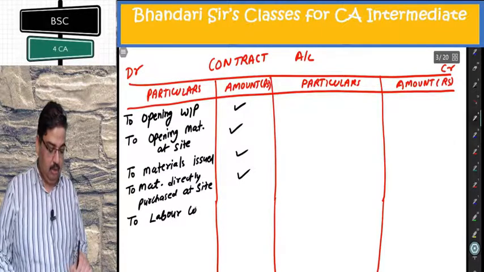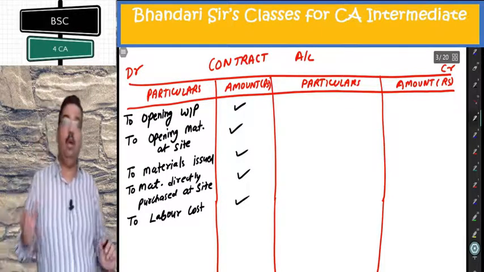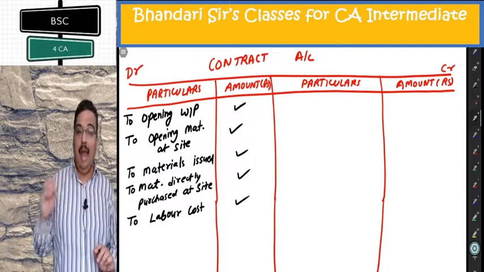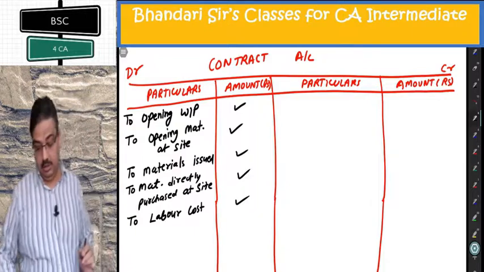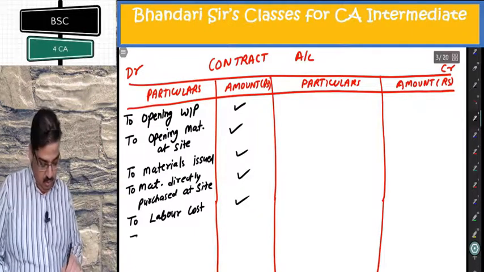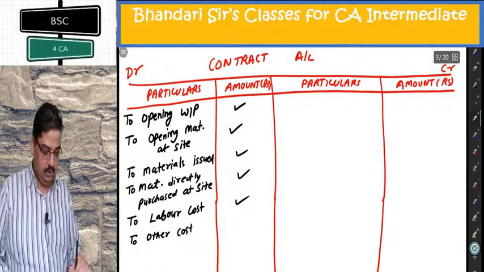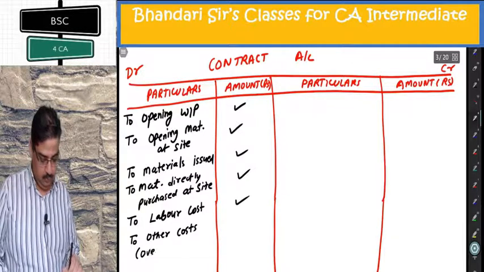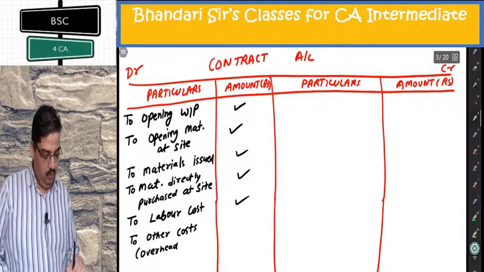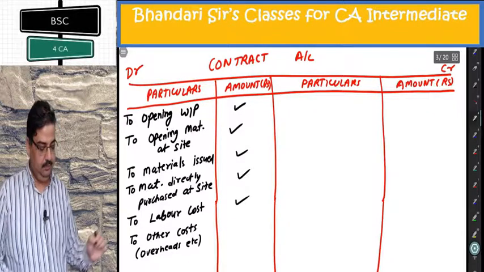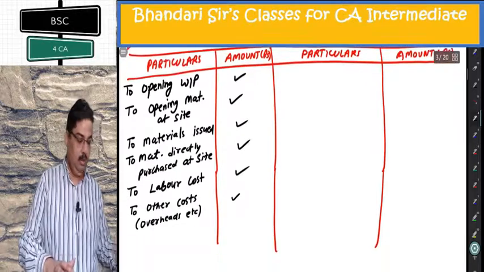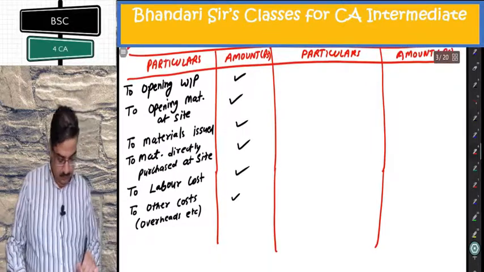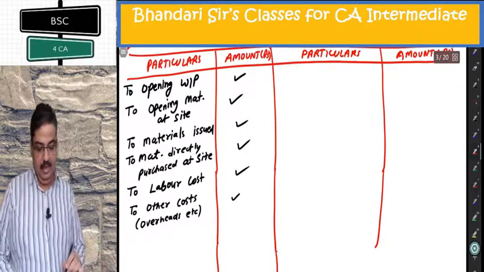To labor costs, all on accrual basis. Add outstanding labor minus prepaid labor, all will be adjusted there. To other costs, overheads, etc. All other cash cost, if it is there, will also be on the debit side of this. The important thing is the next one.